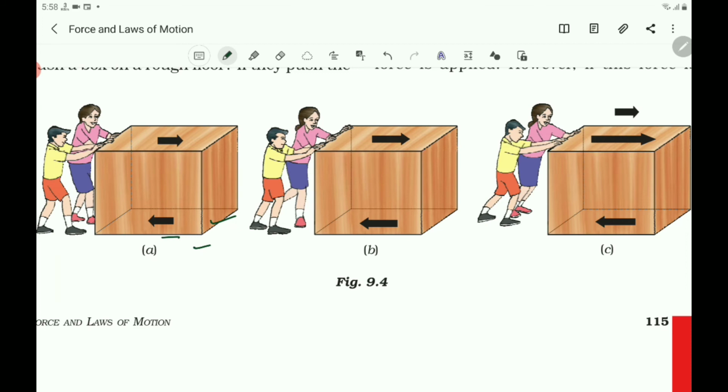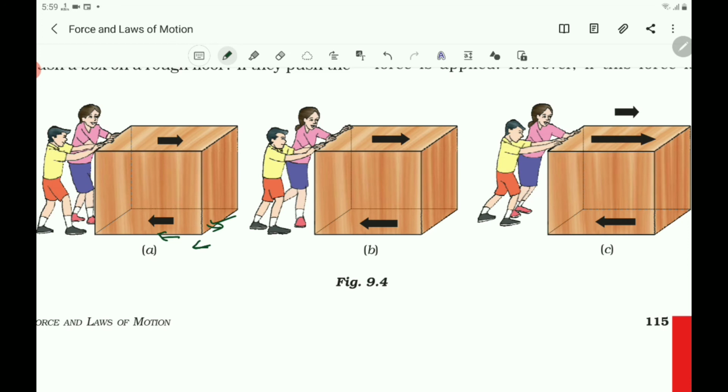See, here there is a frictional force. What is that friction here? This friction force arises between two surfaces in contact. Here, which are the two surfaces in contact? Surface of the box and surface of the floor are in contact. So there is a friction force between the two surfaces. So this friction force balances the pushing force. Therefore, the box does not move.